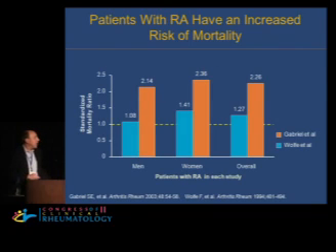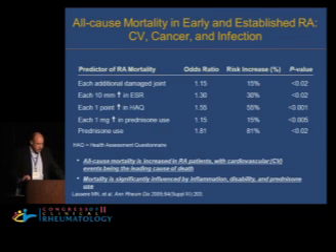Some examples are shown up here from 2 different databases. So in the orange, we have Shireen Gabriel's database showing increased mortality, and in the blue, Fred Wolf's database, again, showing increased mortality in patients who have rheumatoid arthritis. Well, we heard this morning, in fact, that the main driver for this increased mortality is indeed cardiovascular disease.